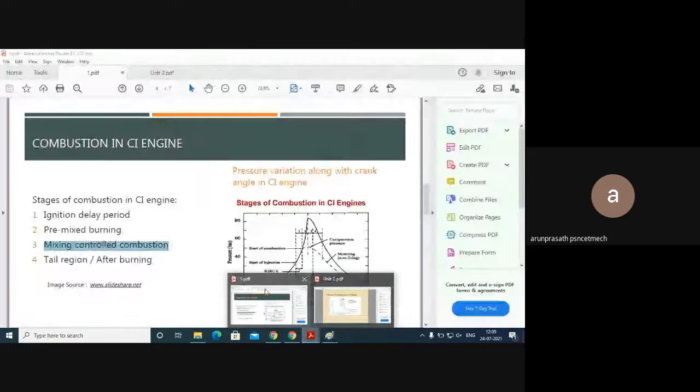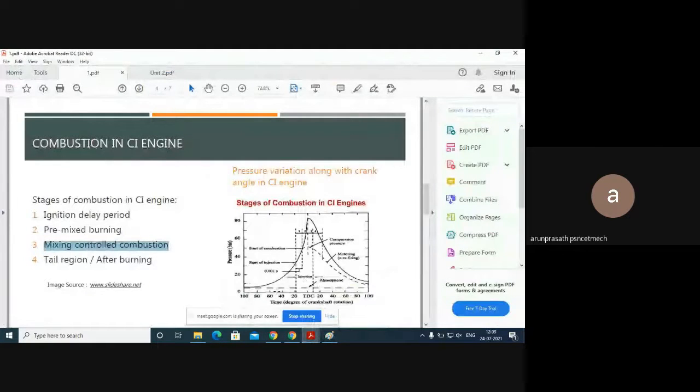Guys, again I will repeat, if you have any doubt related to this video, in each and every stage the main important parameters are temperature and pressure, because temperature and pressure play a main role in the state of ignition. Okay, so please listen to me.